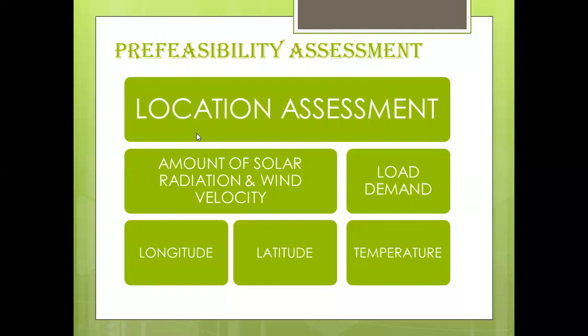For example, in a particular location, the load demand is 35 megawatts. In that case, the term load demand is the qualitative factor and 35 megawatts is the quantitative factor of the pre-feasibility assessment of the solar energy system. Another example: the temperature of a particular city is 35 degrees centigrade. In that case, temperature is the qualitative factor and 35 degrees centigrade is the quantitative factor.